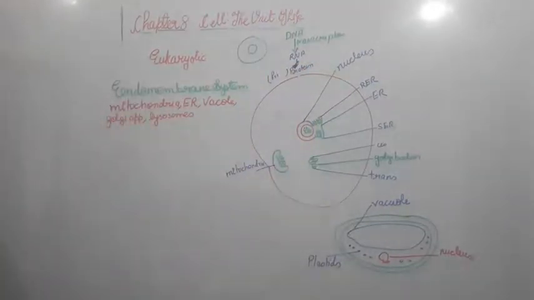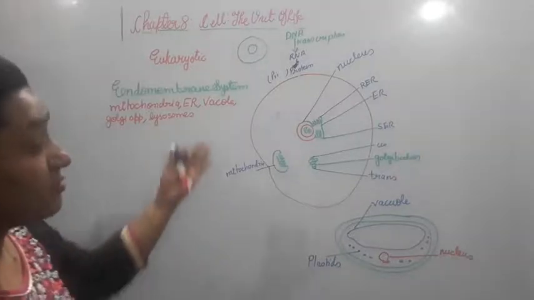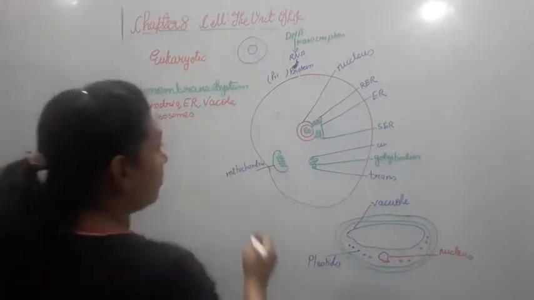Alright, so the DNA will do the transcription, and that will be in the RNA, and then the protein will be there, and then further protein will get synthesized through the process of translation.